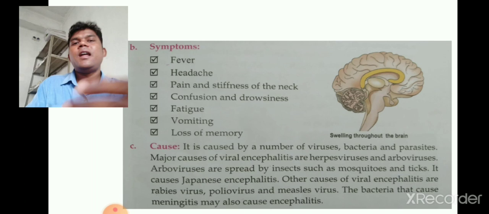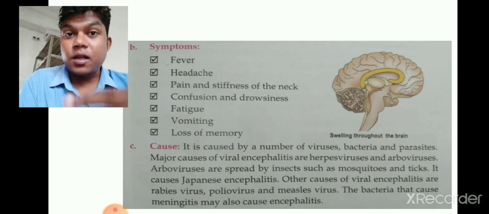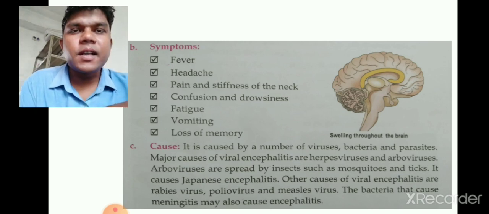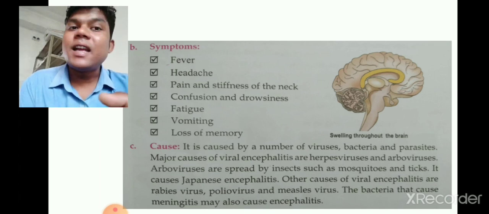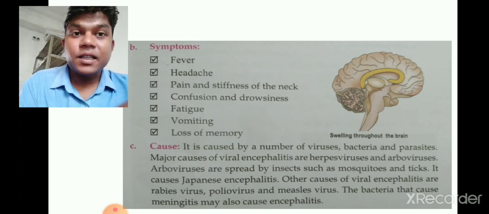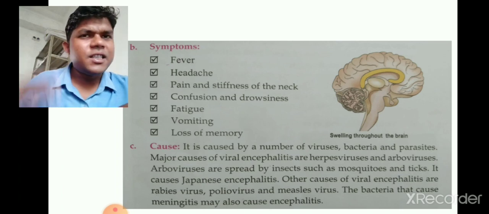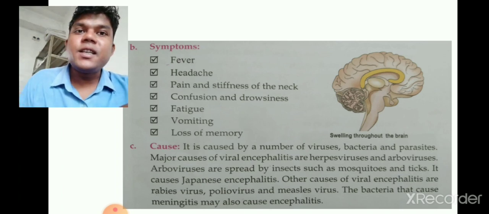In the same way, as in meningitis, and also like coronavirus with high fever, in encephalitis the first symptom shown is fever. After that, headache, which is pain in the head, because there is inflammation in the brain itself.